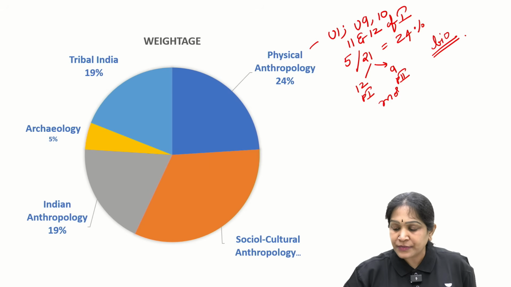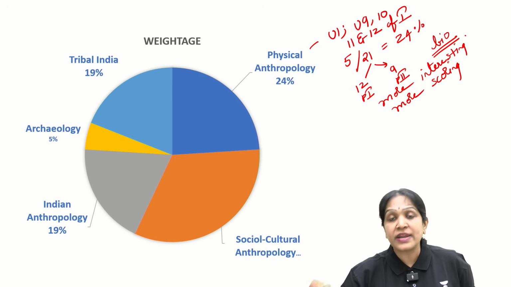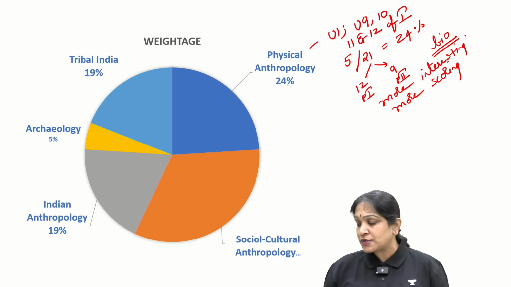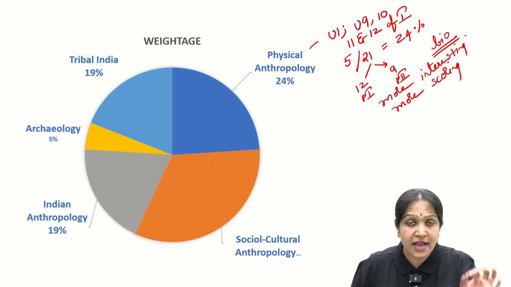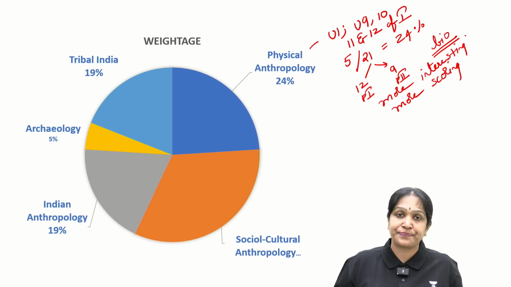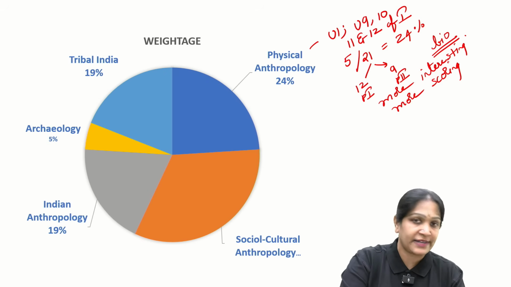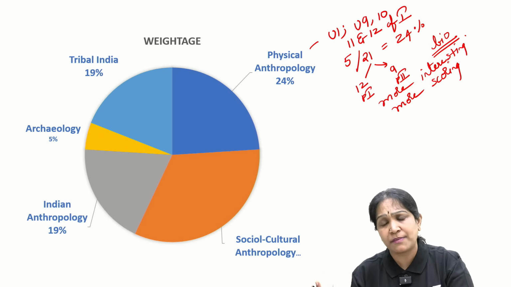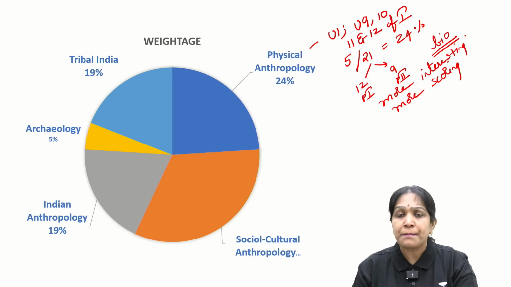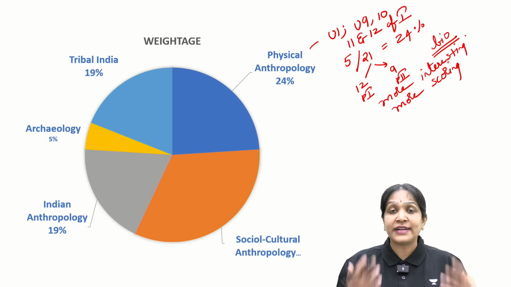So this bio part is quite easy, and in fact it will be more interesting and more scoring. Actually this part will make the optional more scoring. Why is anthropology a relatively more scoring optional? Because of physical anthropology. When you write something about Indian society, you are writing your viewpoint. The examiner may not agree with it. The examiner may not like the points you have written. But in physical anthropology, when you write about genetics and all, it is not your opinion.